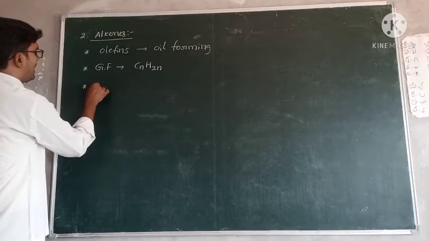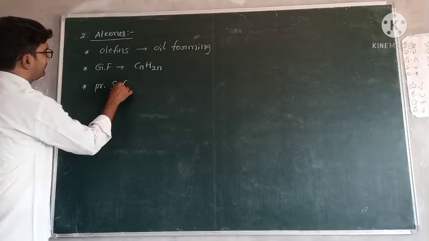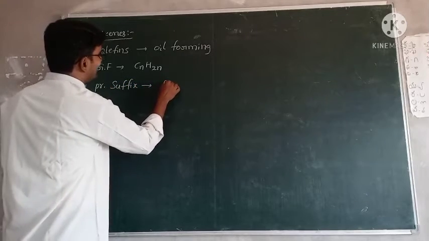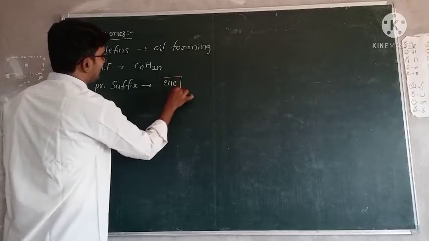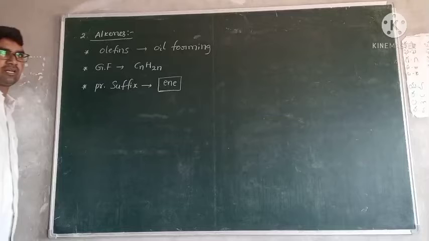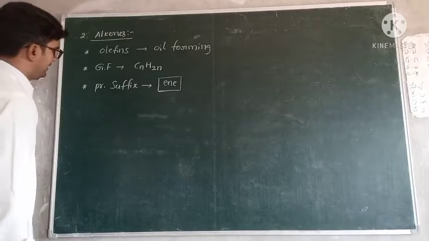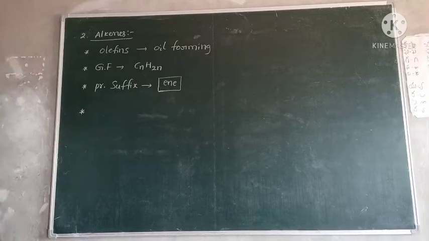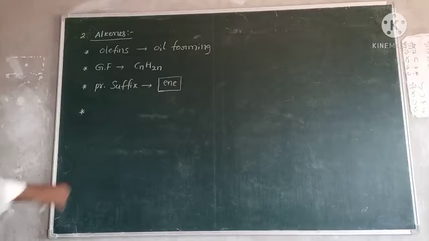And what is the primary suffix name? Primary suffix name is ene. This ene indicates double bond. At least one double bond is present in alkenes. Okay. Right. Example for this one. Examples.